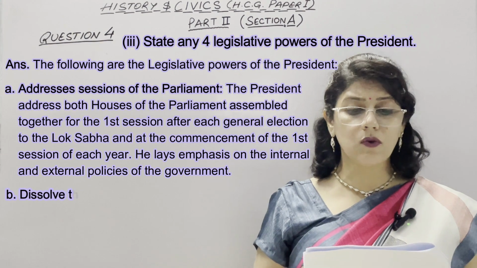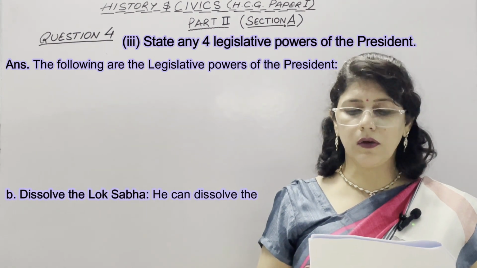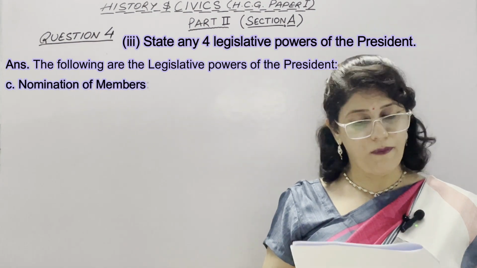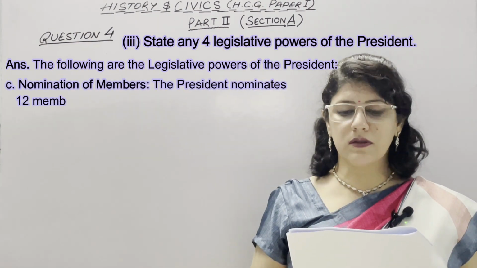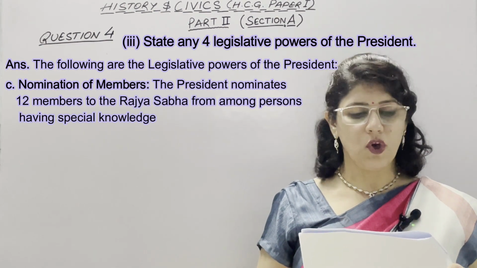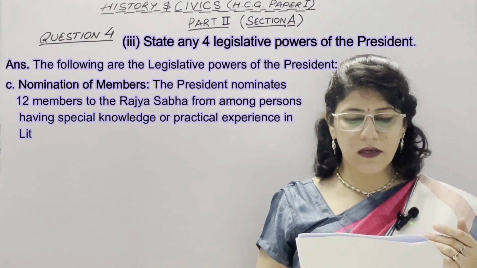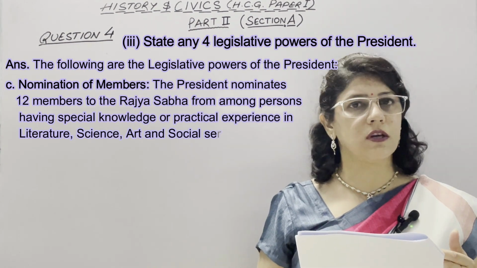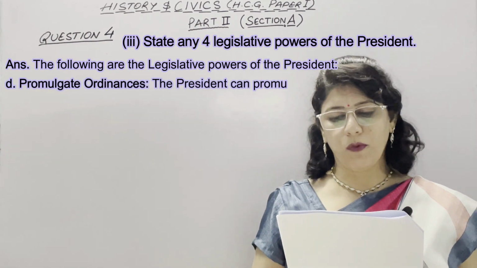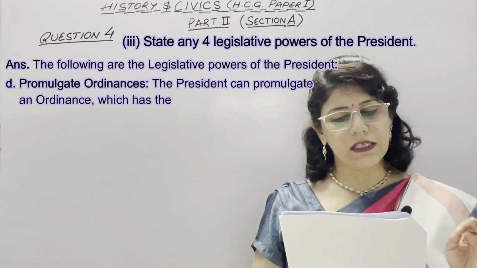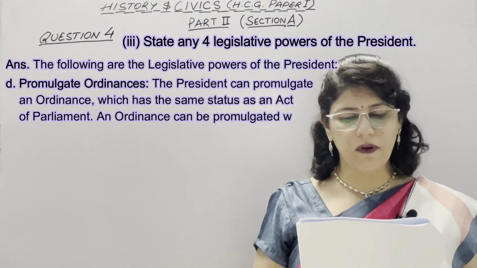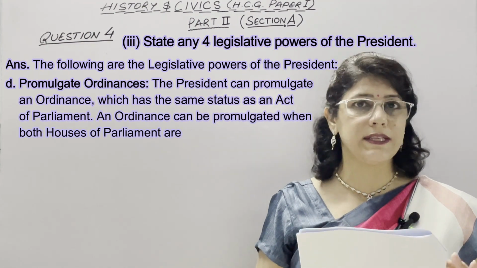Second point is it dissolves the Lok Sabha. He can dissolve the Lok Sabha and order fresh elections. Third is nomination of members. The President nominates 12 members to the Rajya Sabha from among persons having special knowledge or practical experience in literature, science, art and social service, etc. Fourth is promulgate ordinances. The President can promulgate an ordinance which has the same status as an Act of Parliament. An ordinance can be promulgated when both houses of Parliament are not in session.